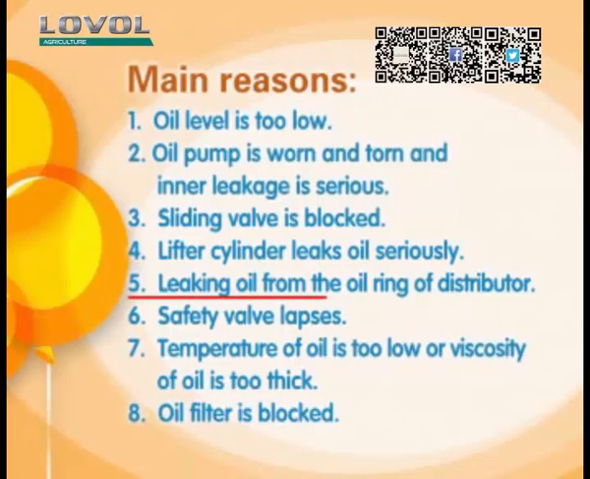5. Leaking oil from the oil ring of distributor. 6. Safety valve lapses. 7. Temperature of oil is too low or viscosity of oil is too thick. 8. Oil filter is blocked.